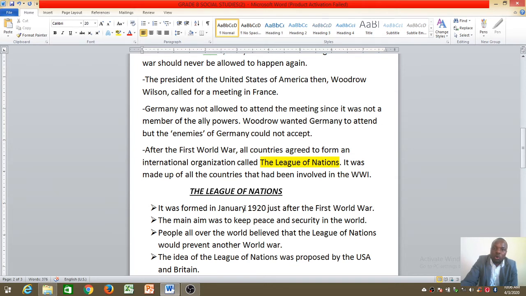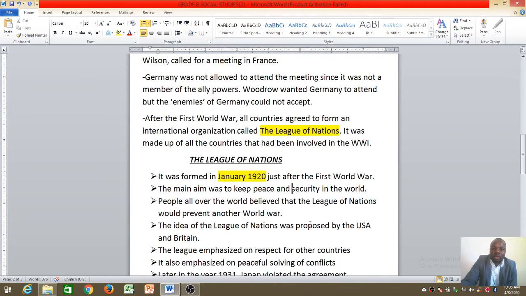Remember, the First World War ended in 1918. So 2 years later, when they sat in a meeting in France, they came up with a group. This large group is what we called the League of Nations. The group had all the countries that had been involved in the fighting. This year is very important, January 1920. The main aim was to keep peace and security in the world.